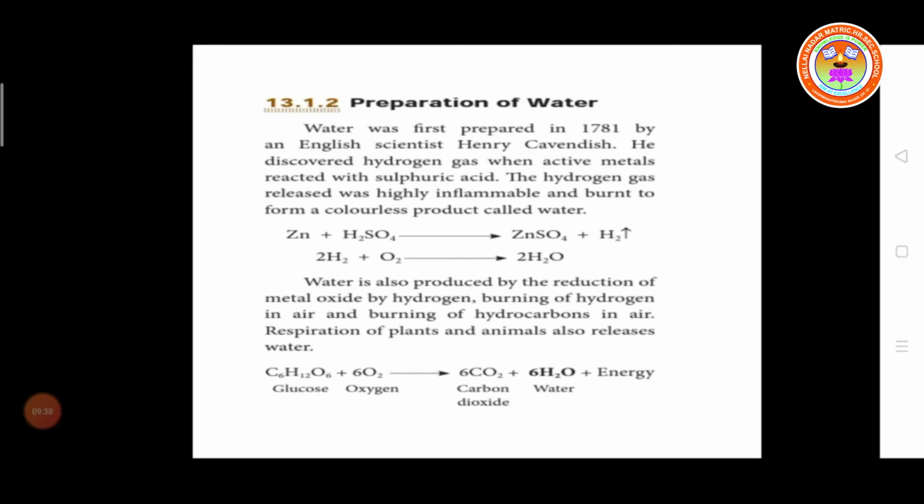Then remaining we have 12 hydrogen. So 6H2, 6 into 2, 12. So remaining totally we have 18 oxygen. 12 oxygen already put in carbon dioxide. The remaining 6 oxygen we put in water. So 6H2O. So you get 6 molecules of carbon dioxide and 6 molecules of water with the release of energy.